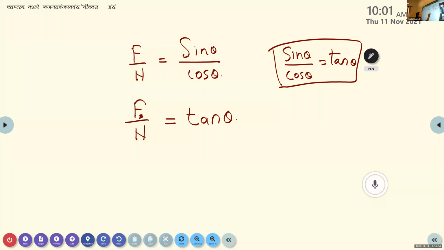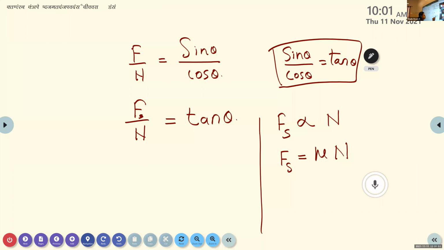Then again, according to the second law of static friction, we know that Fs is proportional to N, or Fs is equal to mu N, or mu s N. Then what does Fs by N represent?